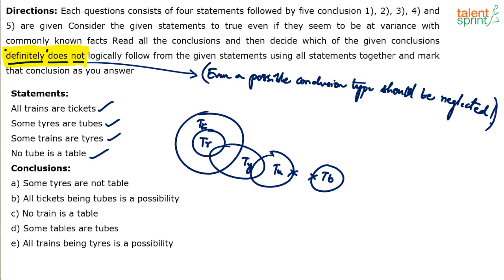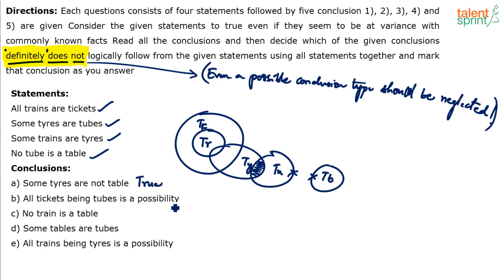Now look at the conclusions. Just check whether the conclusion is true or false, and after that finally we will mark the answer. So first conclusion, some tires are not table. Yes, definitely true. Why definitely true? Because these tires which are overlapping with tubes cannot be tables. Tables cannot overlap with tubes, which means tables cannot overlap with these tires also. So there will always be some tires which are not tables. So some tires are not tables is true.